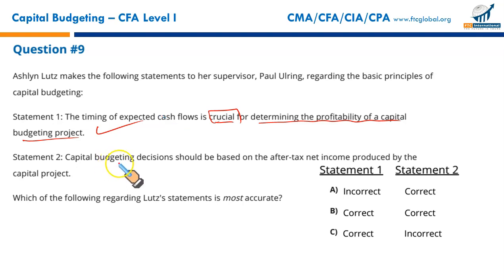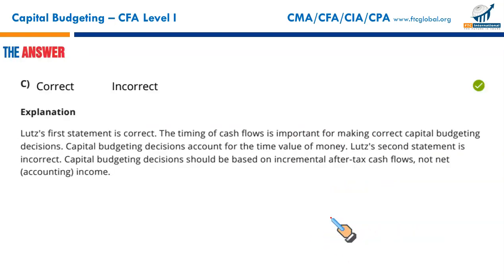Statement 2. The capital budgeting decisions should be based on the after-tax net income. No, not net income. After-tax cash flows. This is the reason why statement 2 is not correct. We can say statement 1 is correct and 2 is incorrect, so that makes C your correct option.